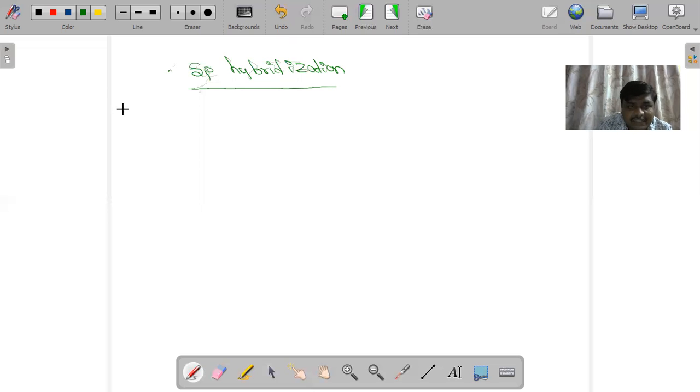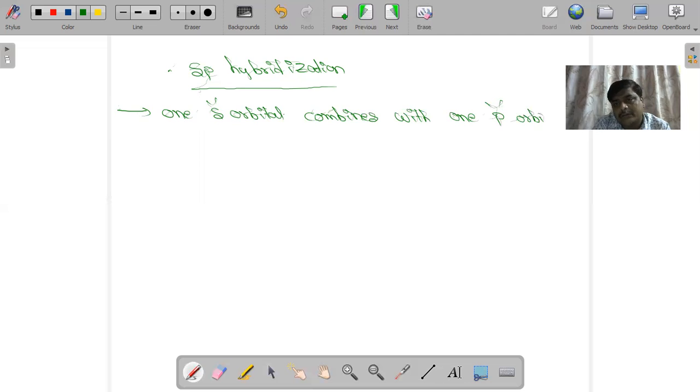In this case, 1 s orbital combines with 1 p orbital to form an equal number of hybrids.